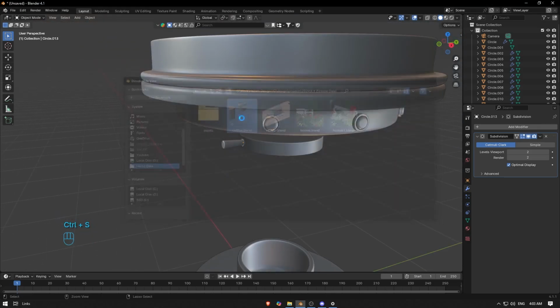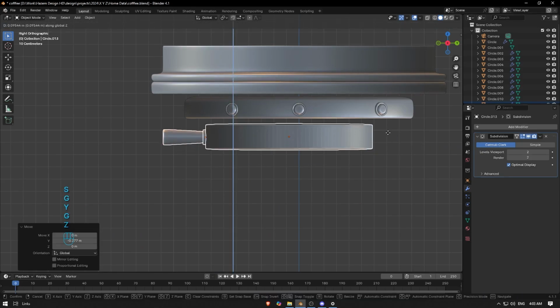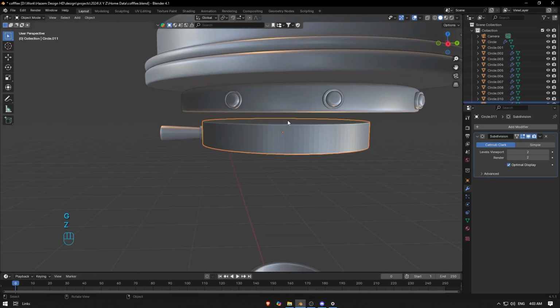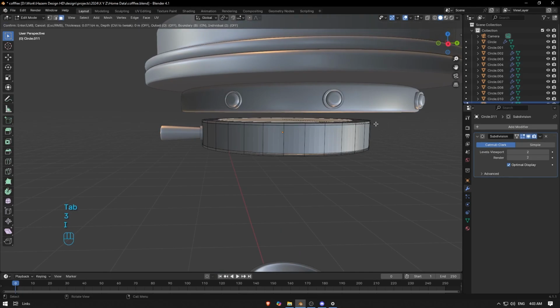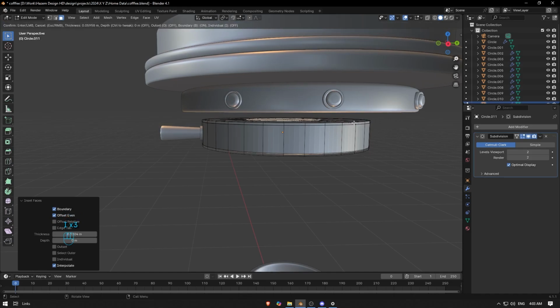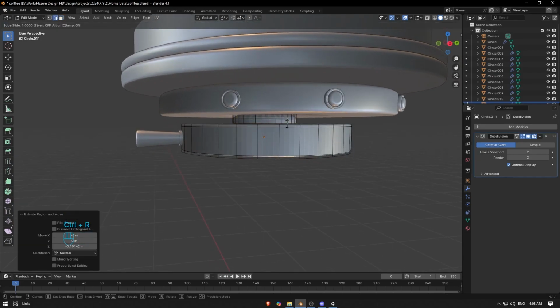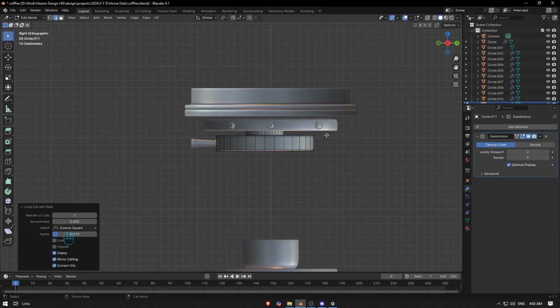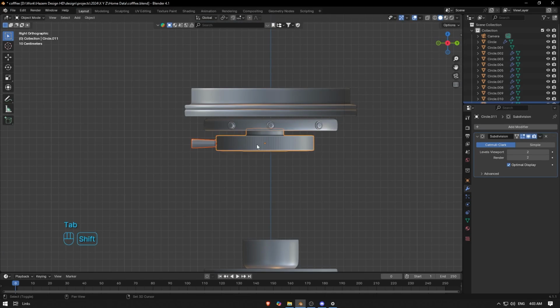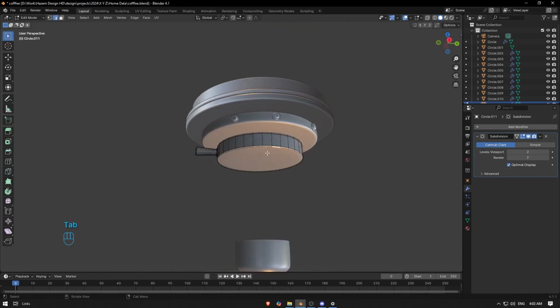I'm gonna go save, copy, and bring this up. Try to match it this way. Go here on top, I to insert face. Then insert a small face here and connect it to this one. Another loop cut. Like this, and the liquid should be down here.